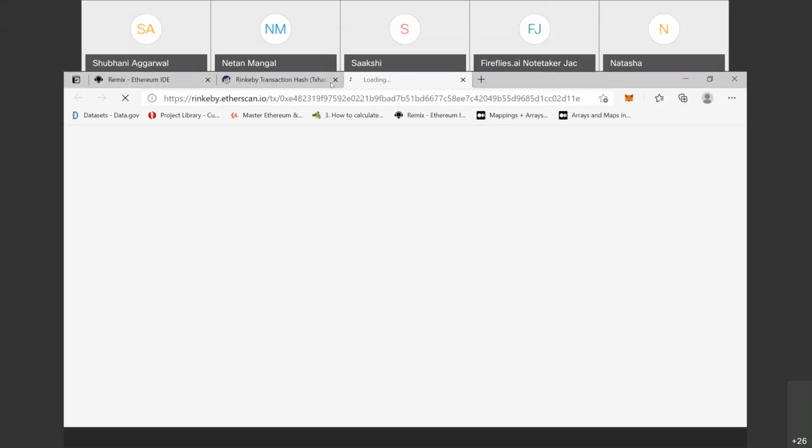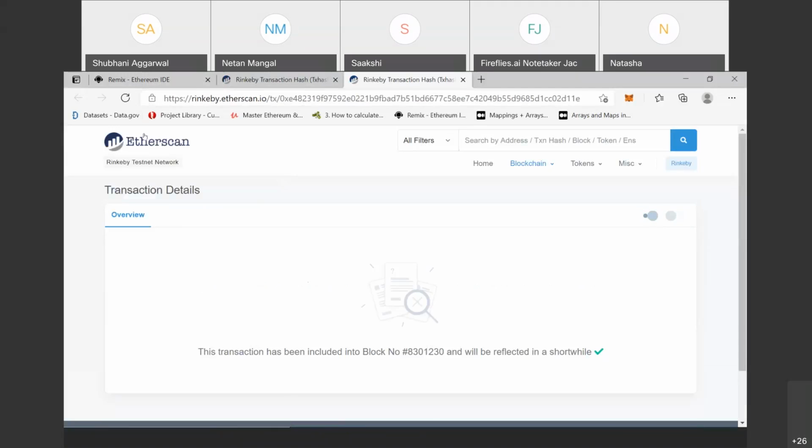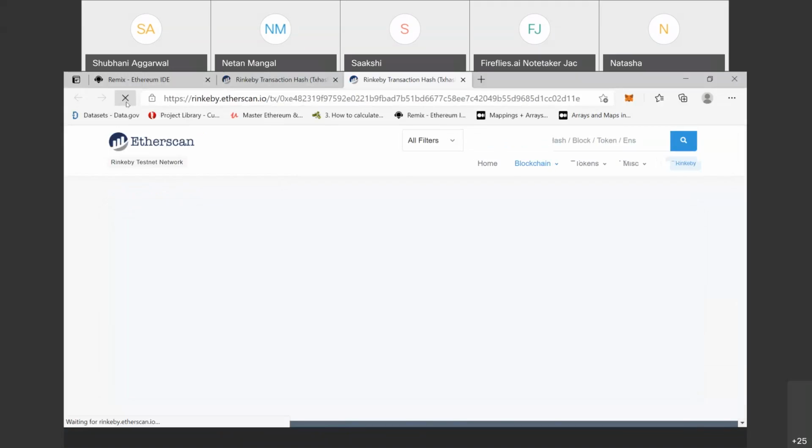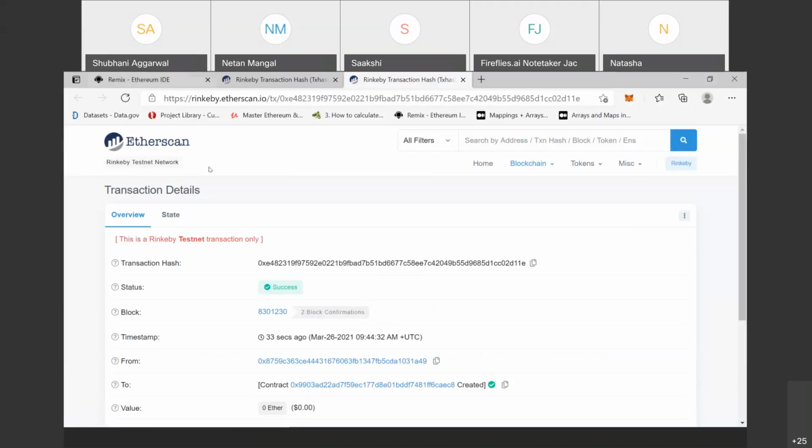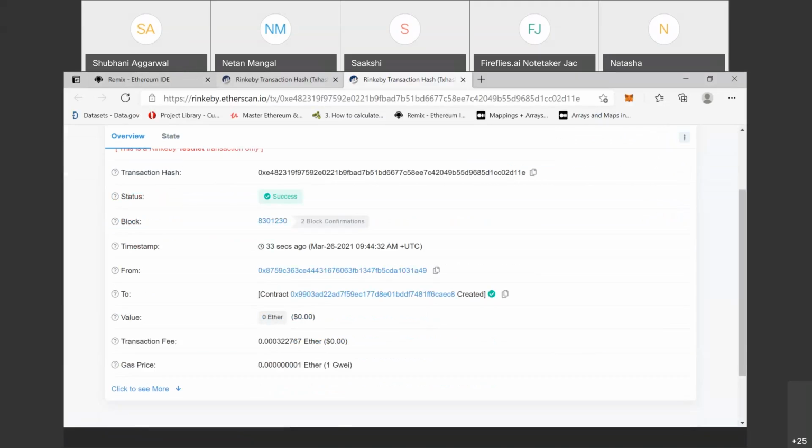So this transaction has been mined. Wait for a few moments. So this transaction has been mined successfully.